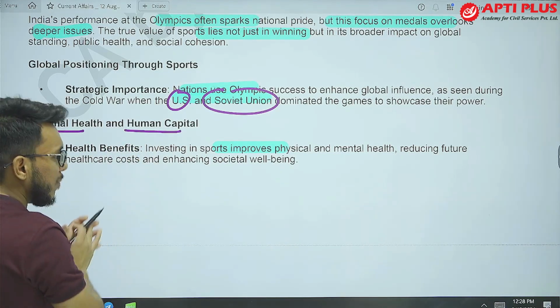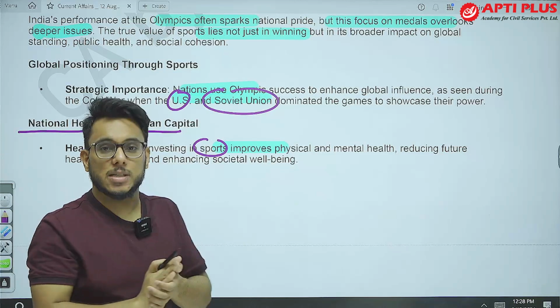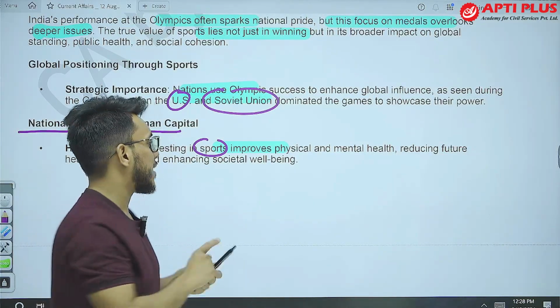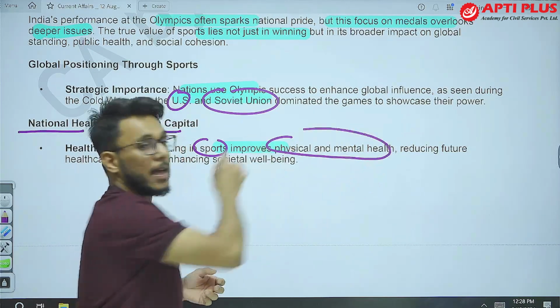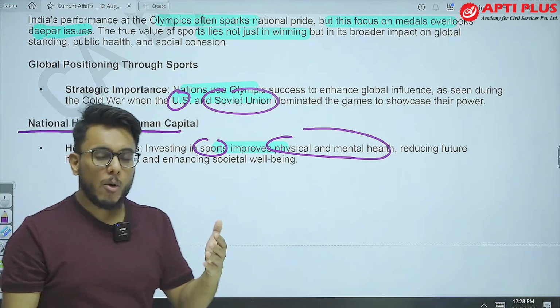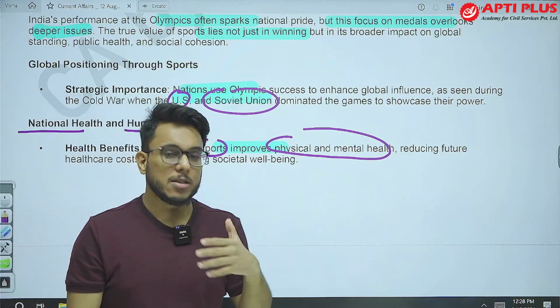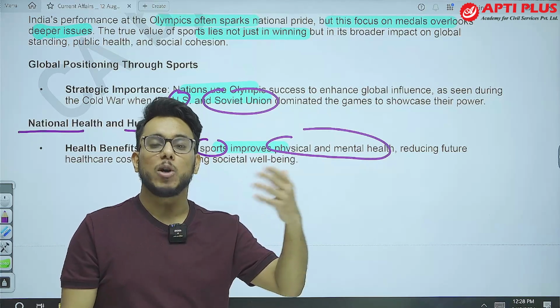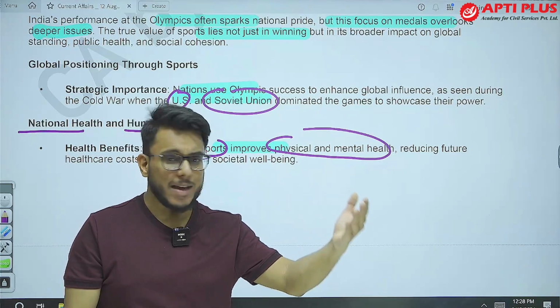Now basically, if a culture of sports is there, leave the medals apart, but the culture of sports improves physical and mental health among the youth. So this is very important. We talk about the demographic dividend, that is the advantage because of young demography. Often young demography is prone to many social challenges, many health challenges.